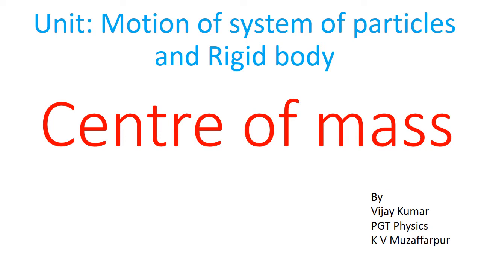Till now we have studied about point object. In this chapter we will deal or discuss a rigid body or system of particles. A rigid body consists of various particles. Its shape and size cannot be altered or changed easily.